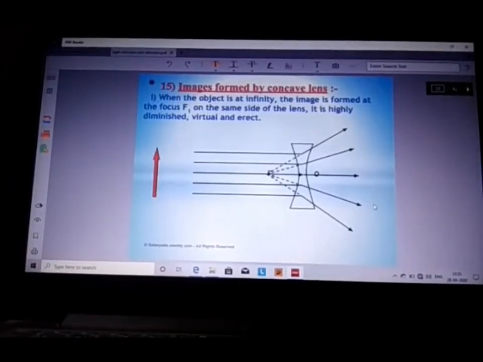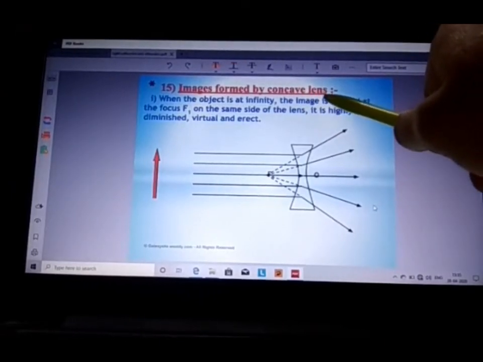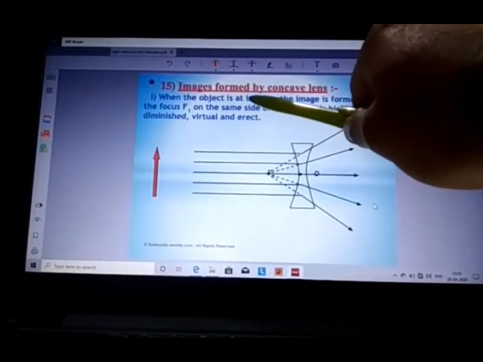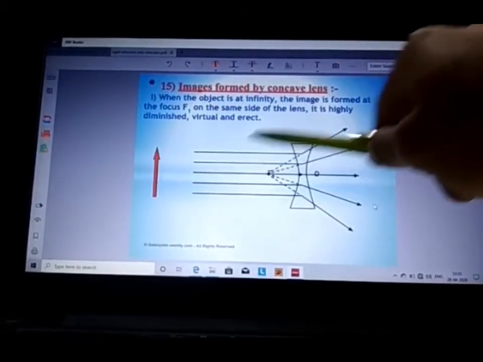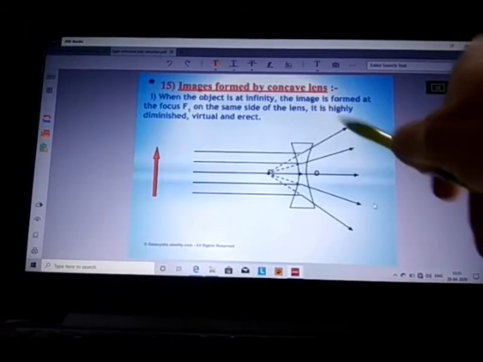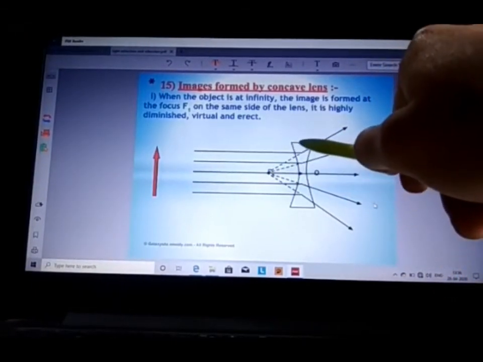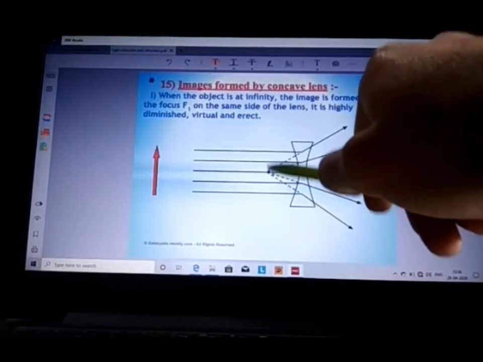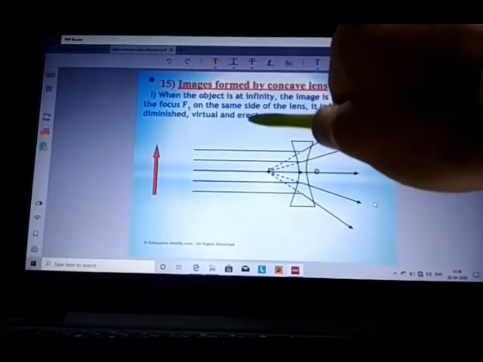Now we will be studying the image formation for concave lens. So the first case is when the object is placed at infinity. The object is placed at infinity, then the image is formed on the same side at F, focus of the concave lens. This image is highly diminished, point sized, virtual and erect.